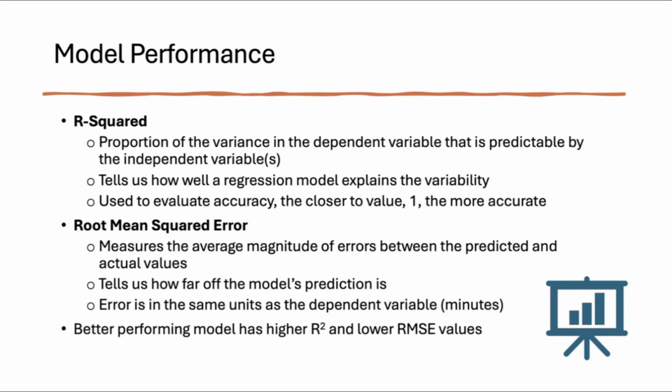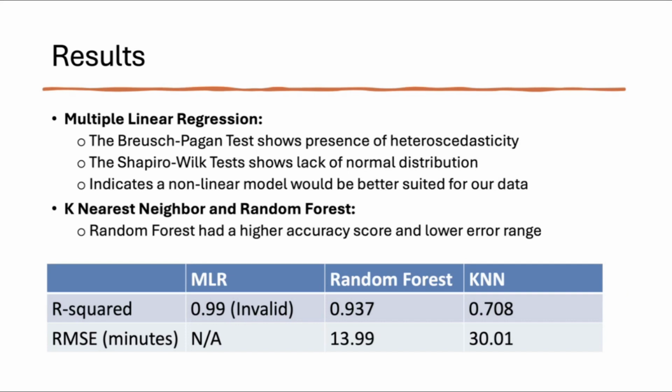Root mean squared error measures the average magnitude of errors between the predicted and actual values. It tells us how far off the model's predictions are. The error is in the same units as the dependent variable, which is minutes. A better performing model has higher R squared and lower RMSE values.